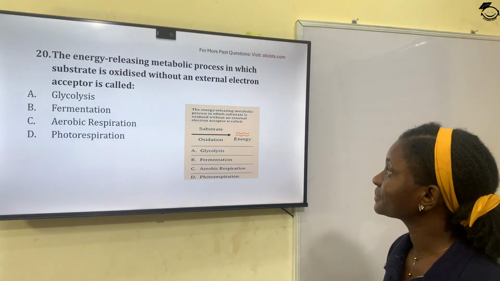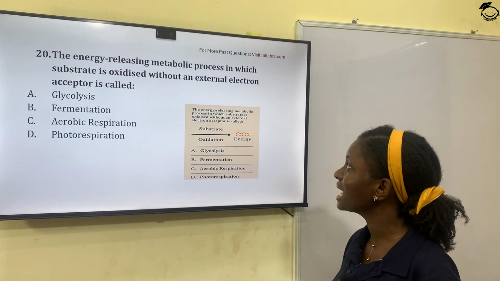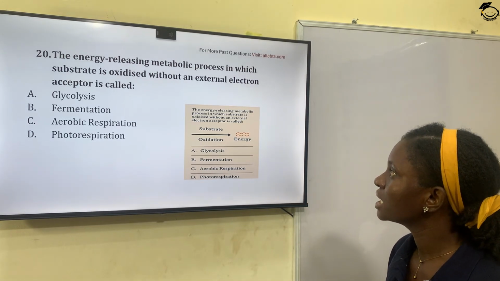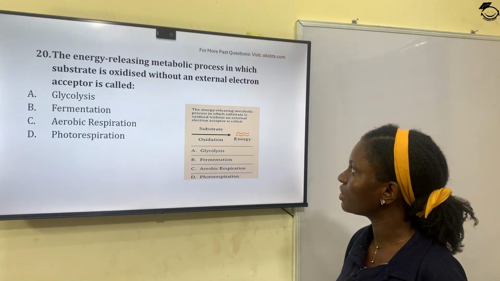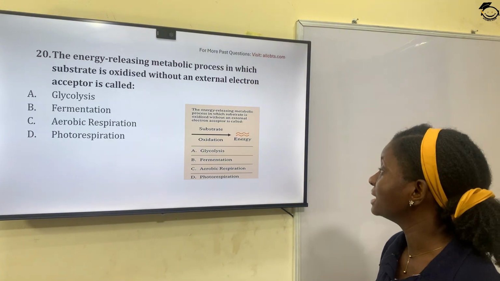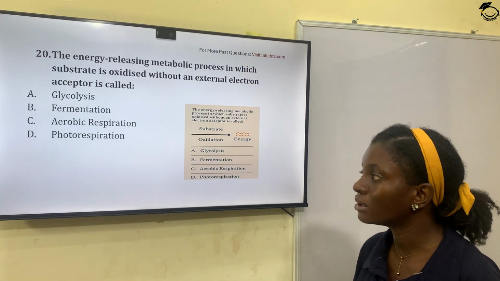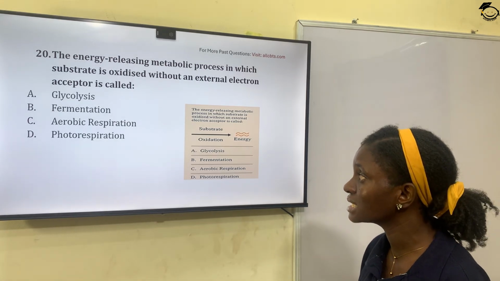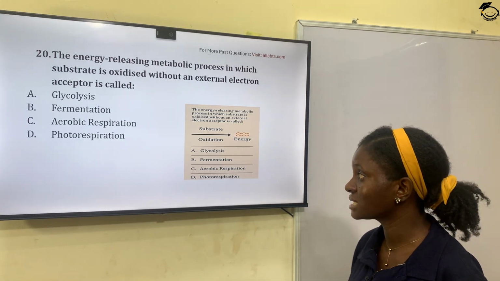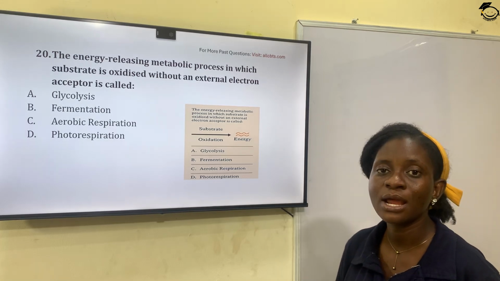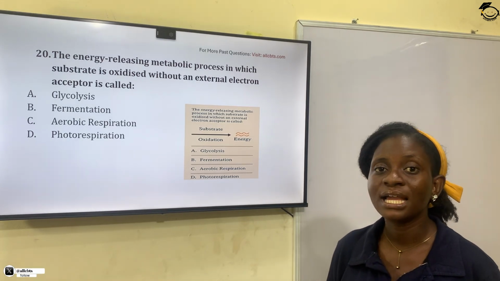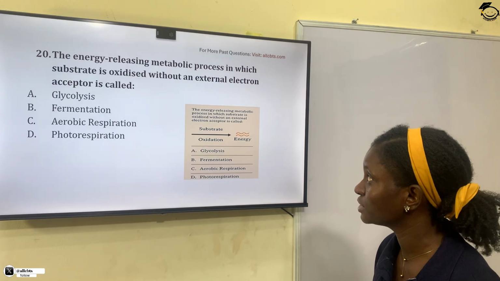Question 20. The energy releasing metabolic process in which substrate is oxidized without an external electron acceptor is called option A, glycolysis, option B, fermentation, option C, aerobic respiration, and option D, photorespiration.